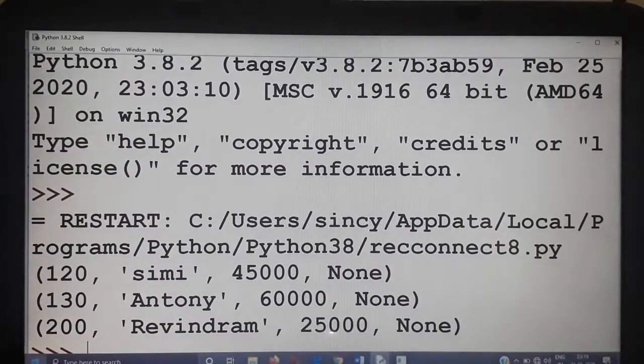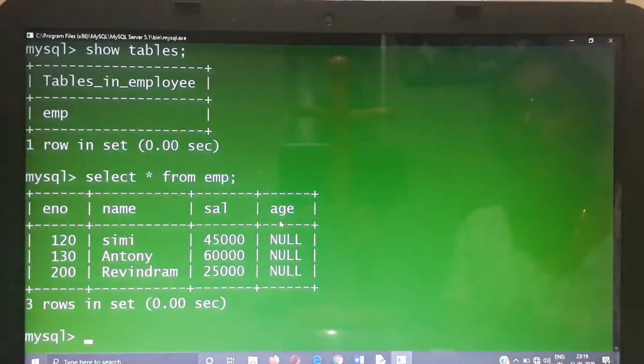Yes, see that now this is the first record, second record and third record. Now it is showing you the output. What did you understand from this output? See that the output is displayed in the form of a tuple: 120, see me, 4500, 45,000 and None. What does this None mean? Already I created an additional attribute age over there.